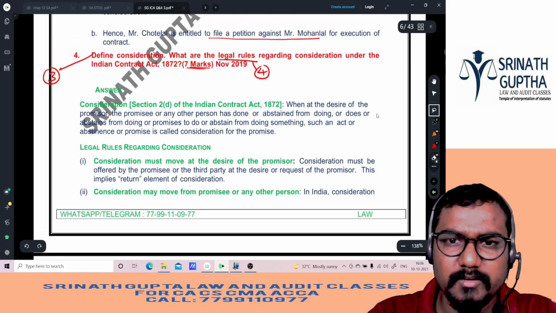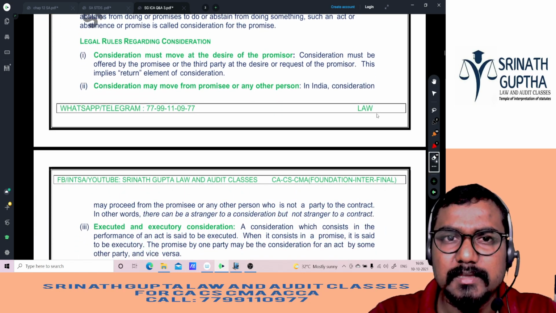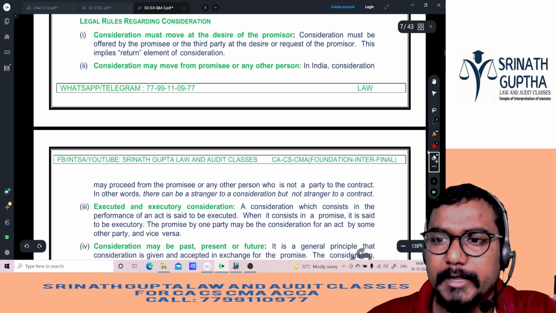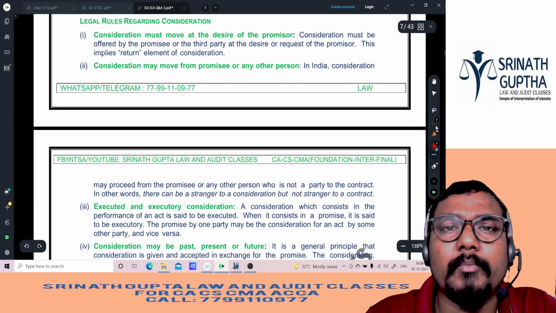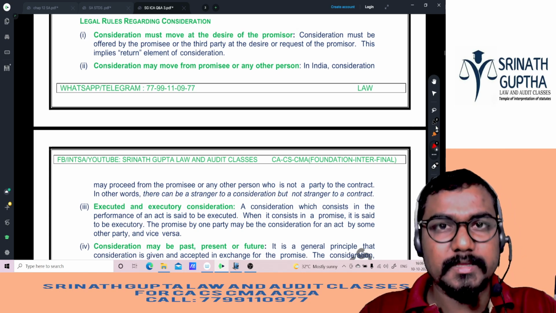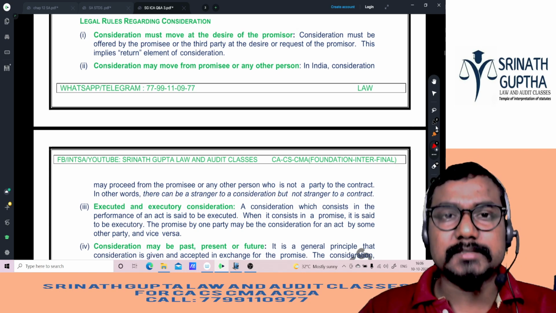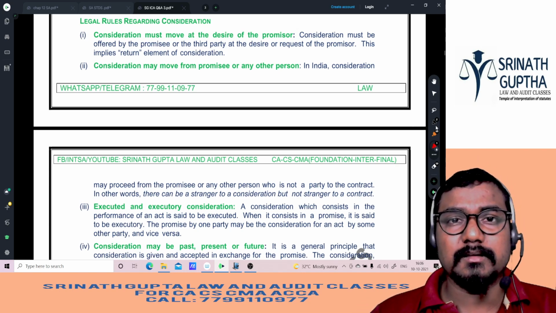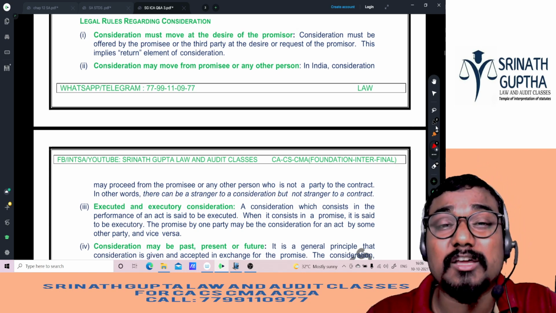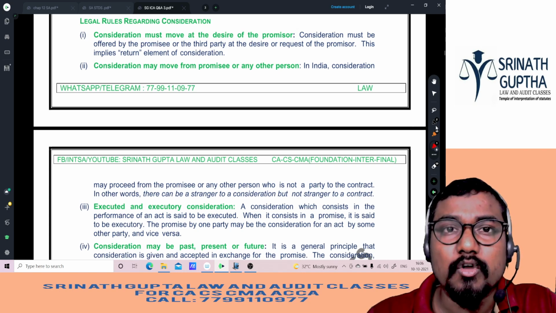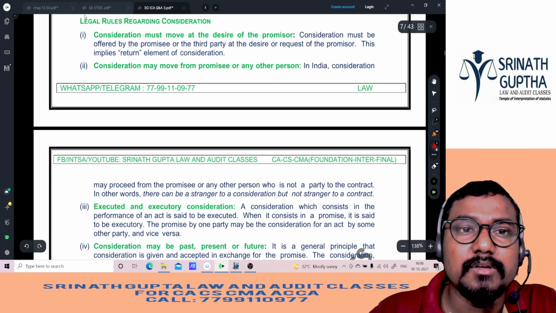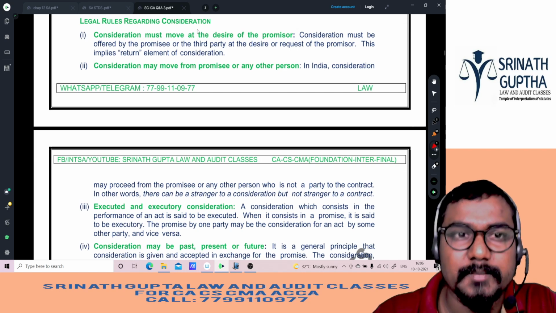All these essentials we have discussed in the regular class already, but the main intention of these classes is that you have to understand the importance of the question, which question is being asked in the exam. The main purpose of these classes is not to explain the concept. The main purpose of this class is to explain the questions. These are only question paper classes, beta. So, legal rules regarding consideration.